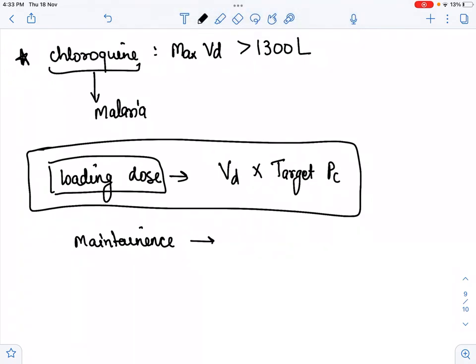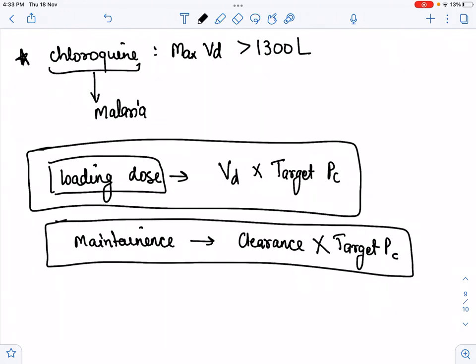For the maintenance dose, it is how much clearance is going on into the target plasma concentration. So these were the two formulas. For the maintenance, it is how much drug is excreted and how much we have to target the plasma concentration. So this is the loading dose formula and this one is the maintenance dose formula. Please remember that loading dose is directly dependent on volume of distribution, while the maintenance dose is dependent on the clearance.